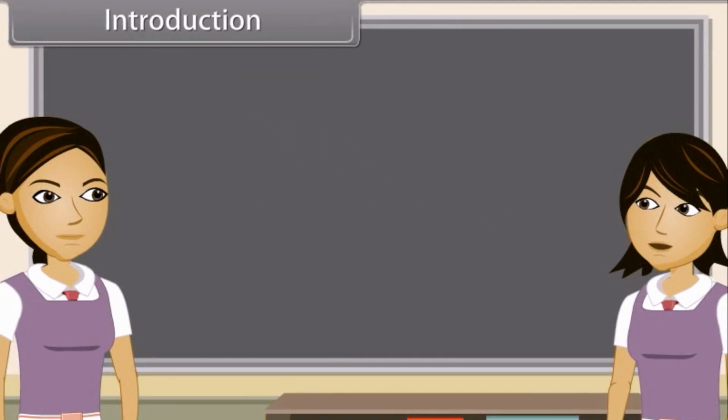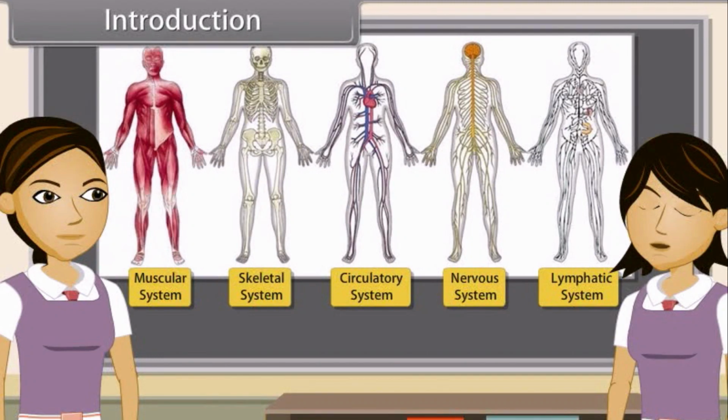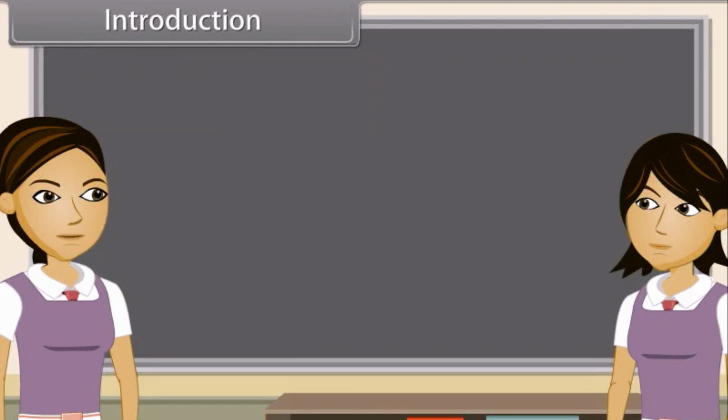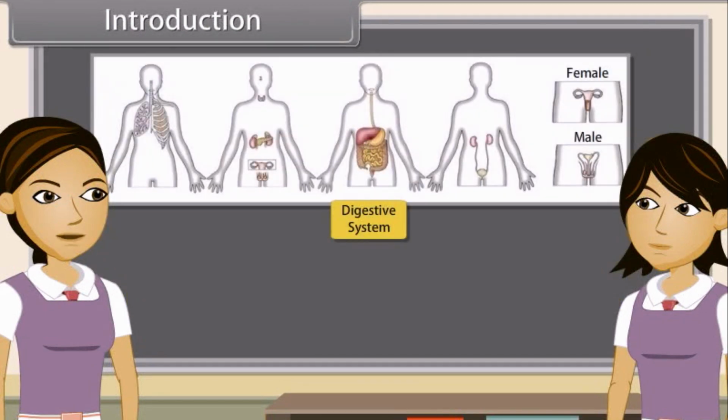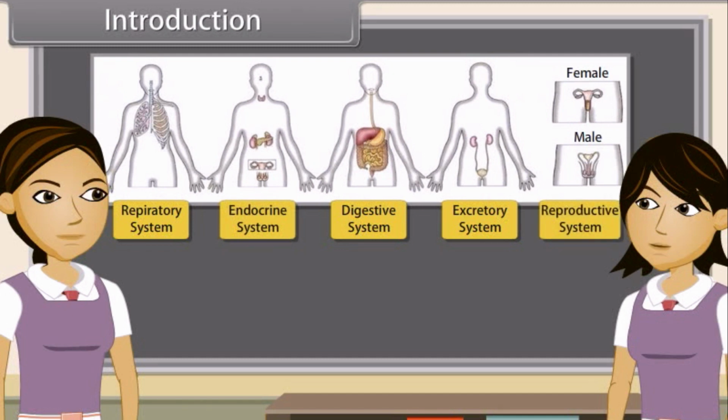As we already know, the body of higher animals like man is formed of a number of organ systems. Some of the examples are the digestive system, respiratory system, circulatory system, excretory system, etc. Each system is specialized to do a specific function such as nutrition, digestion, respiration, transport of materials, excretion, respectively. In each system, all the organs work together so that the whole system can work properly.